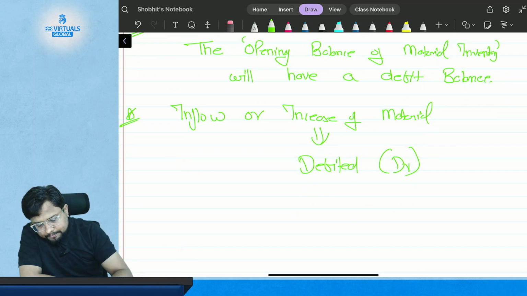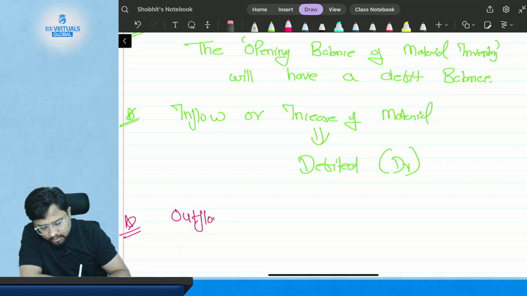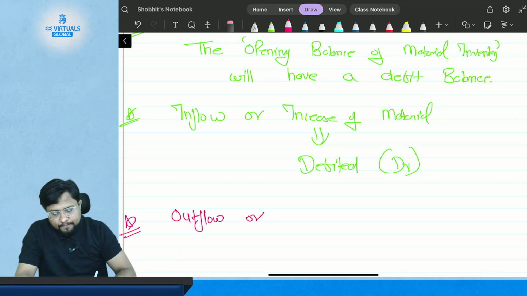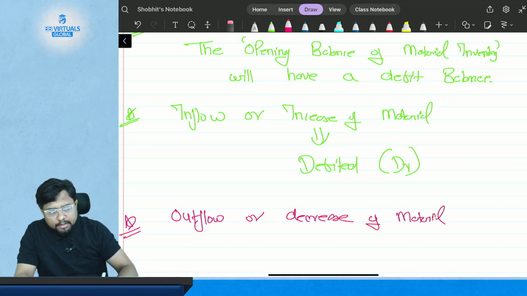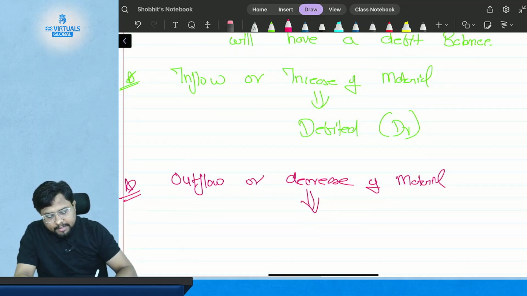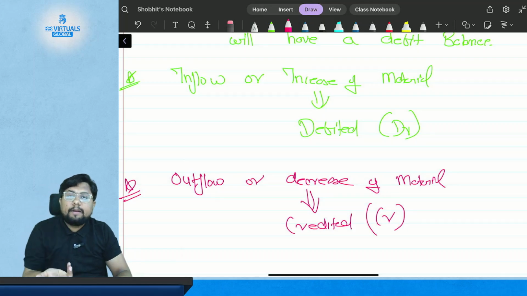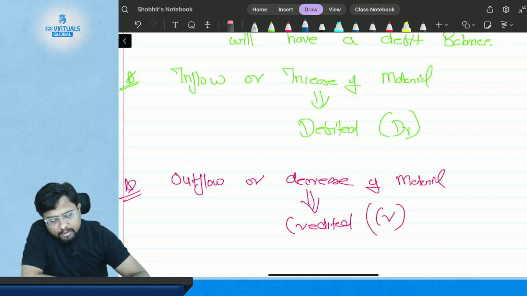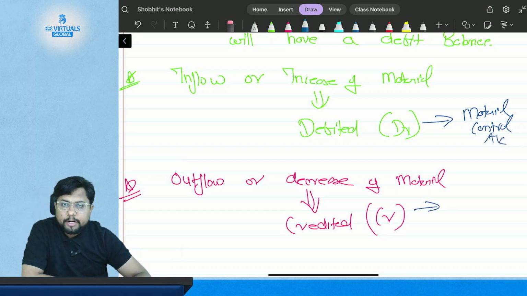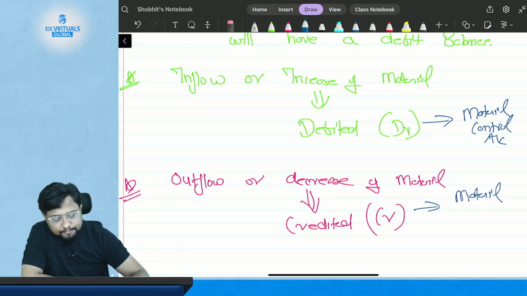And every time there is an outflow or decrease of material, it will get credited. What gets debited and credited? The material control account will get debited and credited in case of inflow or increase, or outflow or decrease of material. Simple.